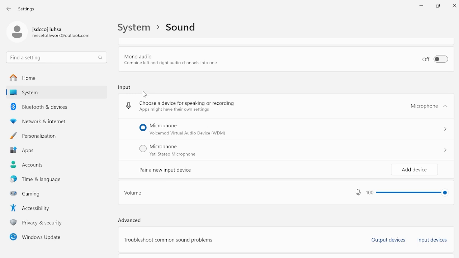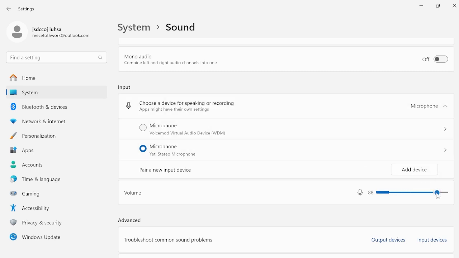the input section down here, and you need to first ensure that your microphone is selected as the default device. So for me, my microphone is this Yeti Stereo one at the bottom, so I'm going to go ahead and select that. And then the second thing we need to do here is just adjust the volume of our microphone.